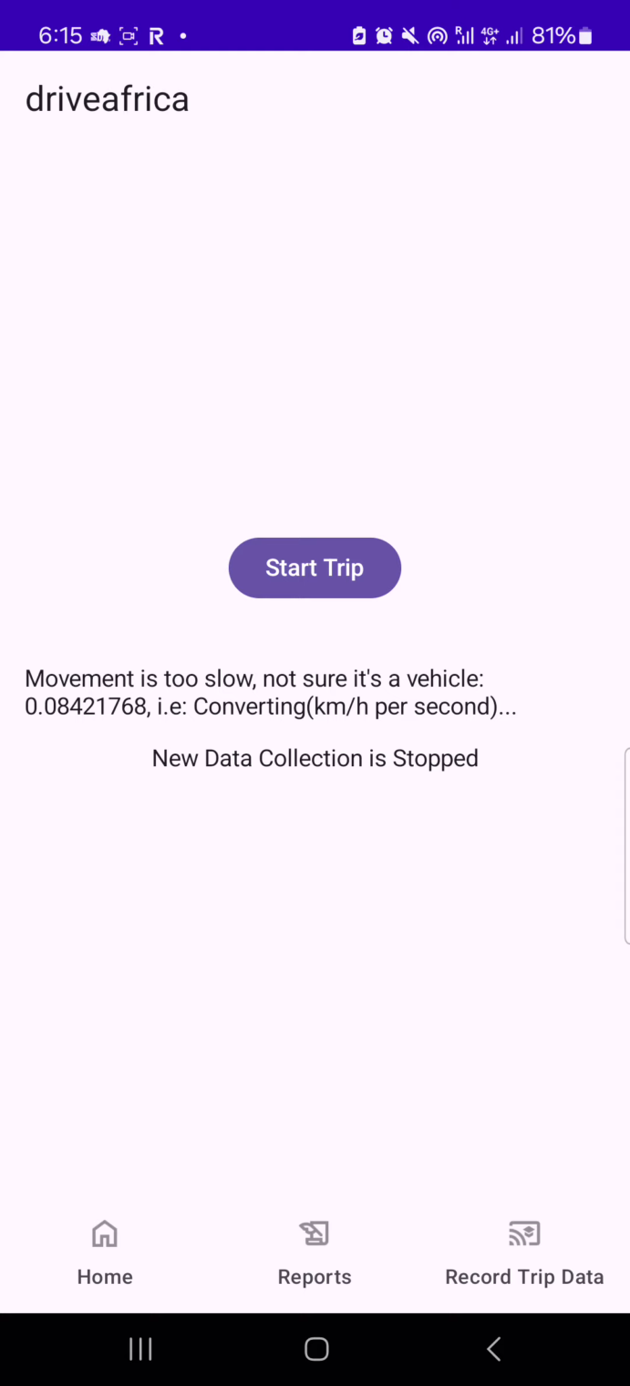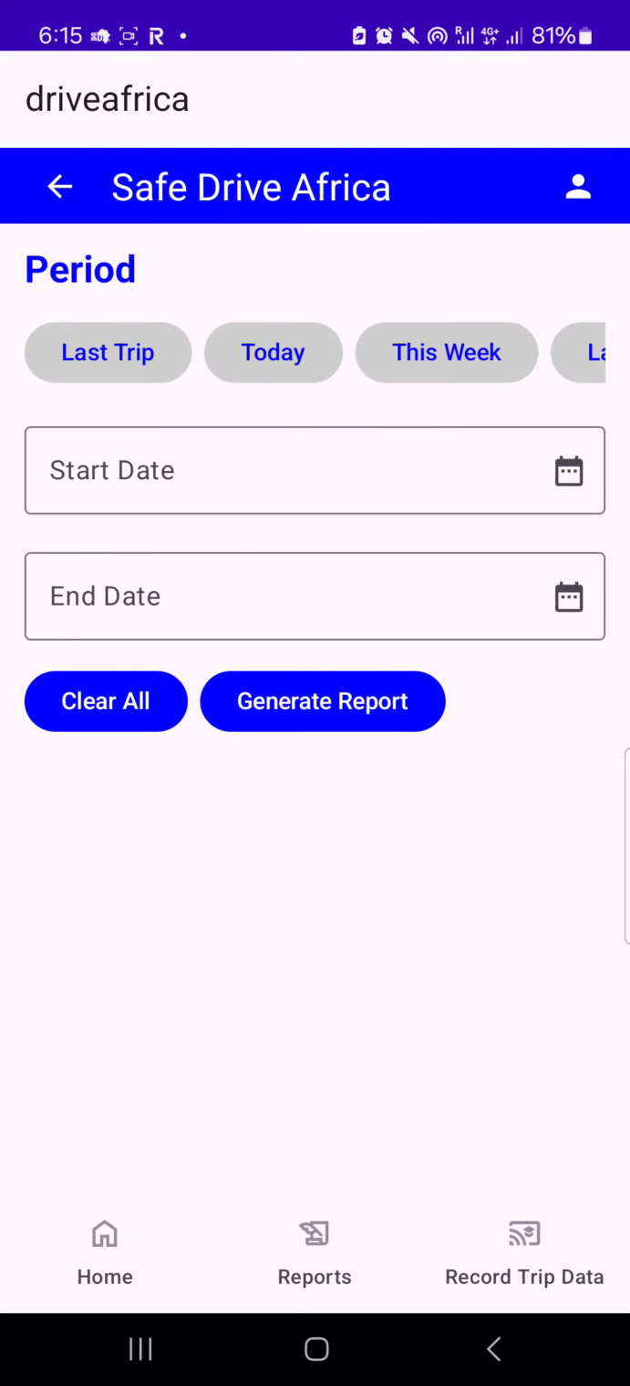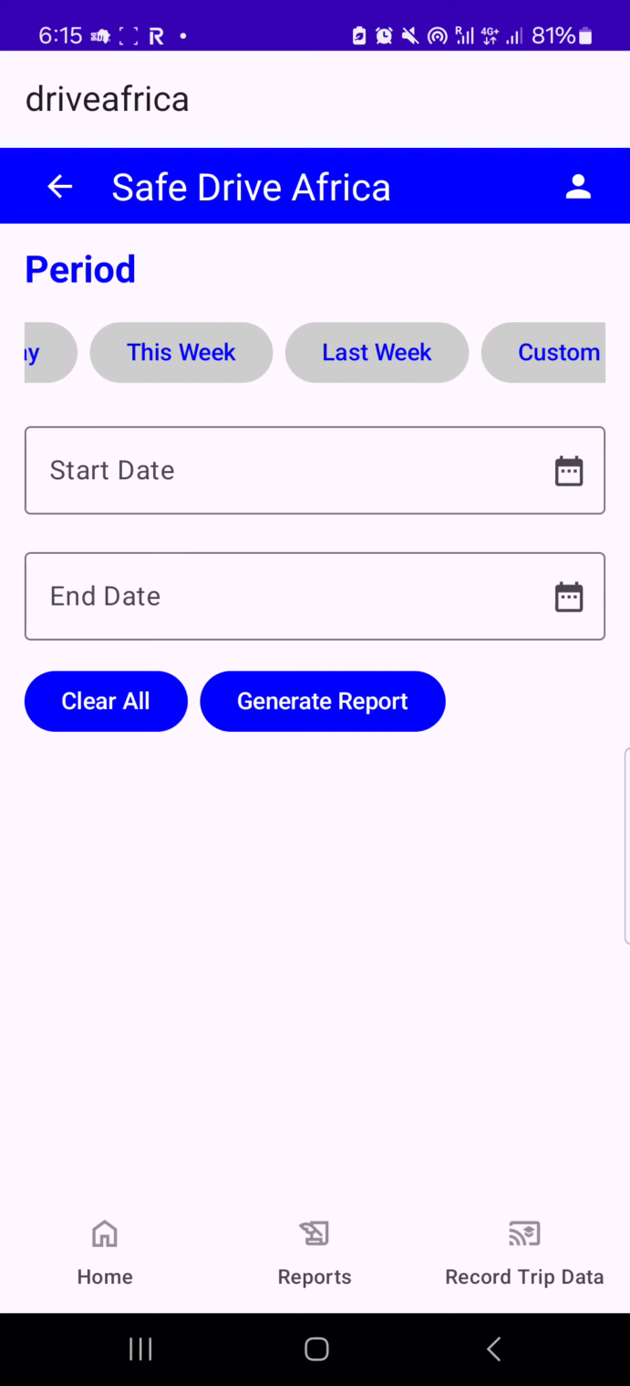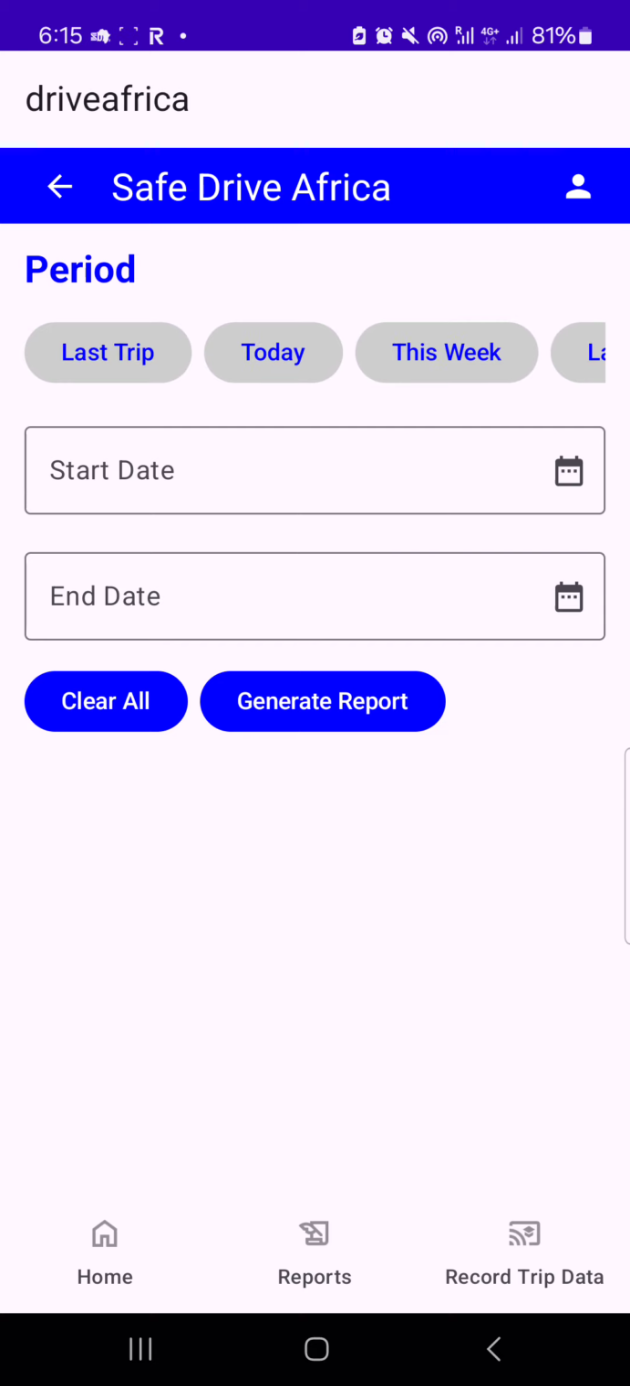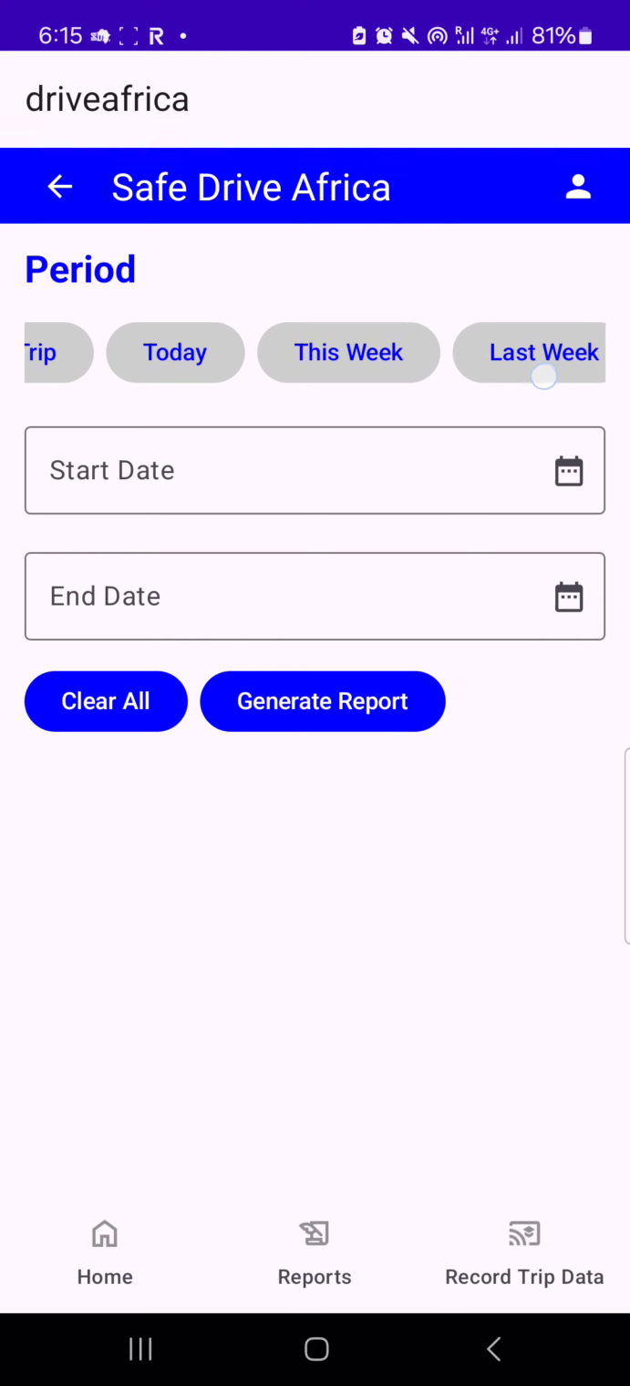Then the second part that is also very, very important is the report side of it. In this report part of the app, we use this to generate the report of your driving. Now we have several filters. We have last trip, today, this week, last week, and then custom period.